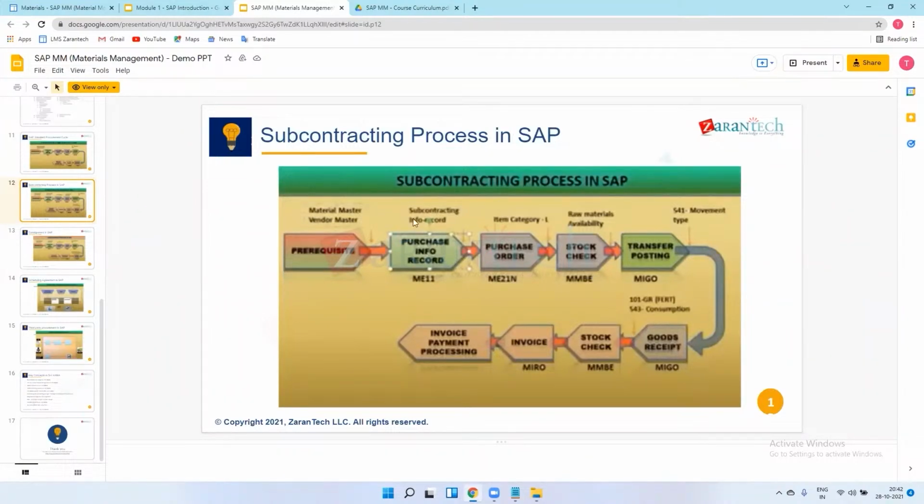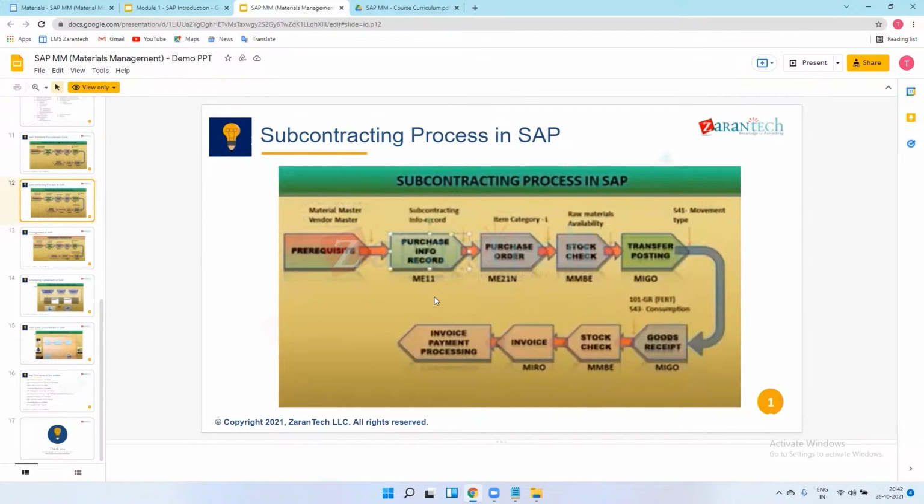Okay, this is called the subcontracting process, and we will process all this: purchase info record, purchase order for this, then goods receipt for this, and then payment to the vendors. And at the time of vendor payment, we will do one thing here. Earlier we have sent raw material to the vendor.